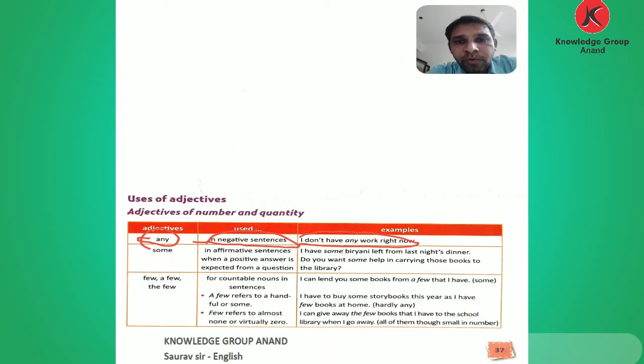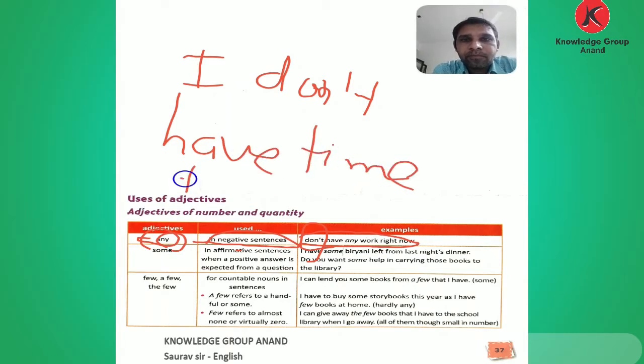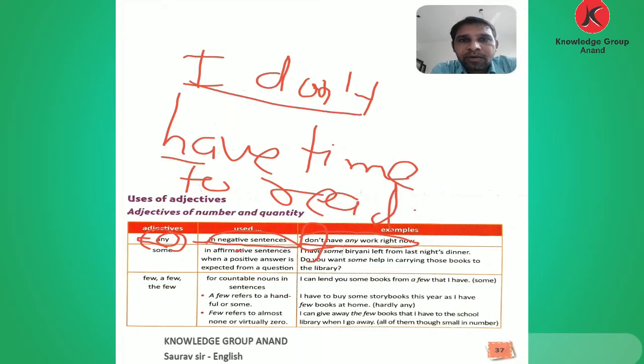So where we use any, it is with a negative sentence. One more example: I don't have time to read.